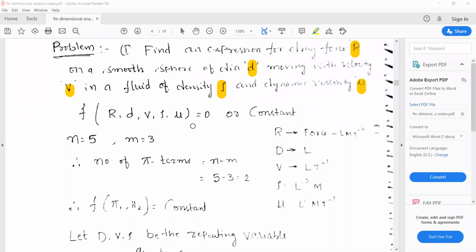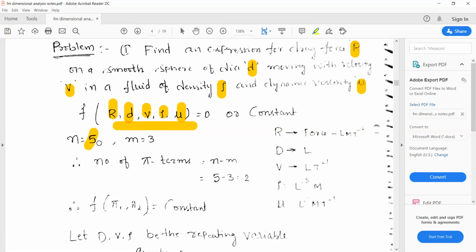So how many variables are there? You always need to remember Buckingham's pi theorem statement. If there are n number of variables in a physical phenomenon, right, there is a drag force, that is the physical phenomenon. The force happens when the sphere is moving with some velocity in a fluid. So in that physical phenomenon, there are n number of variables. How many variables are there? 1, 2, 3, 4, 5. So there are 5 variables.